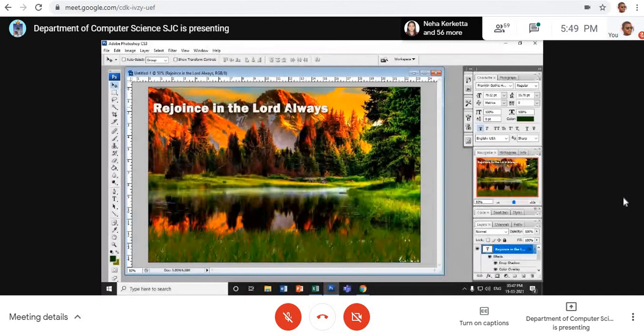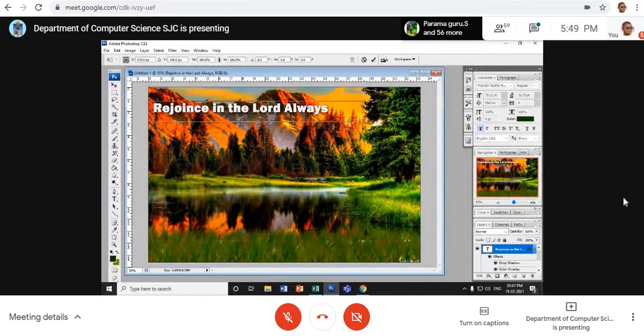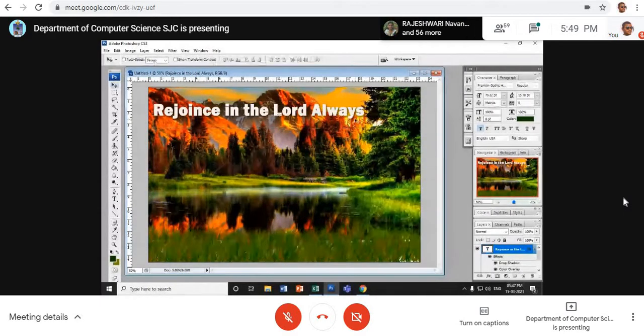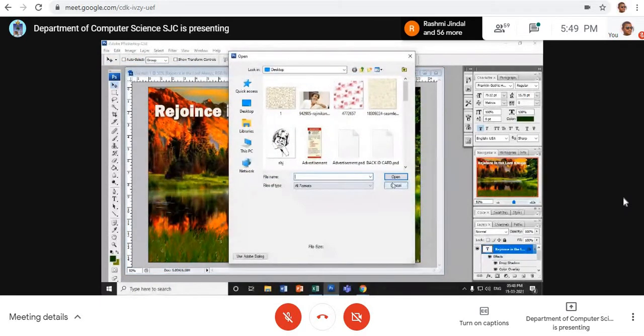Am I clear to you? You can increase the text or you can decrease the text. For example, I would like to increase the text a little bit. Okay. Am I clear to you? Right. I have the text now. Now maybe some other things that if you want to have, if you want to keep any photograph or maybe St. Joseph's College, somewhere here, something like that. So I would like to bring the college logo.